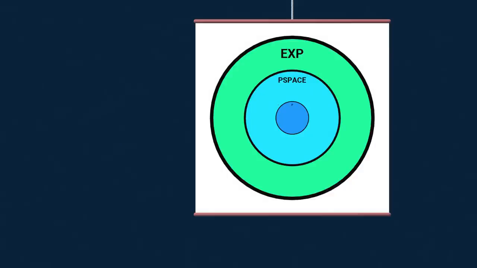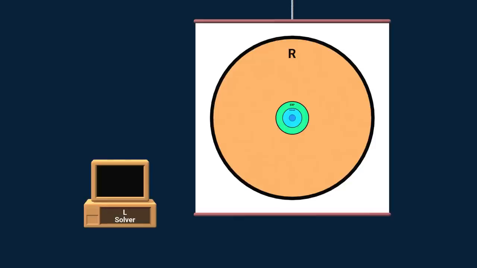Now let's continue to the class R. Here we have no constraints over our machines. They can use as much time and as much memory as they want. We just require that they will eventually halt and produce the correct answer. All the decision problems that can be solved are here, and they're sometimes called decidable or computable.